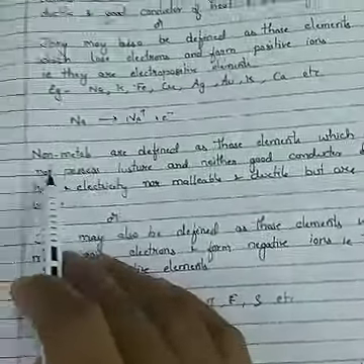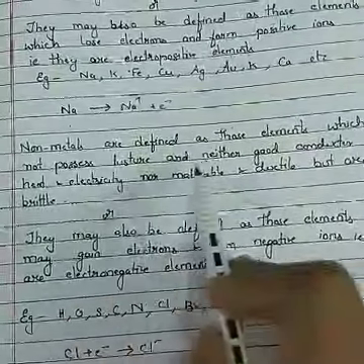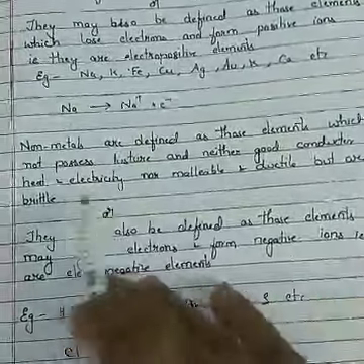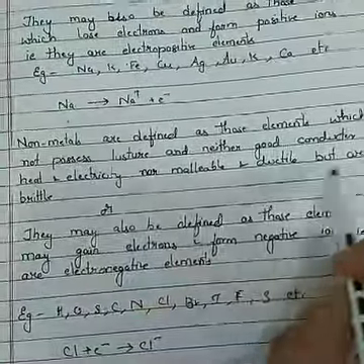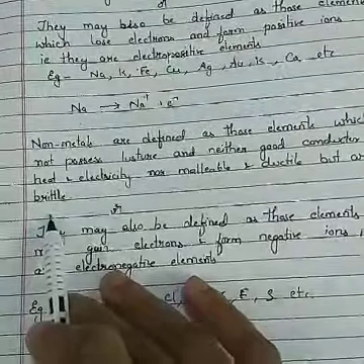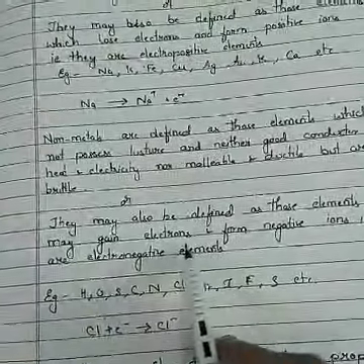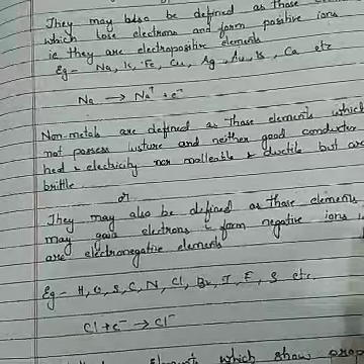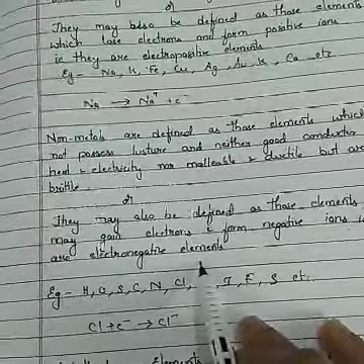Next, what are non-metals? Non-metals are defined as those elements which do not possess luster and are neither good conductors of heat and electricity nor malleable and ductile, but they are brittle in nature. Non-metals can also be defined as those elements which gain electrons to form negative ions, that is, they are electronegative elements.